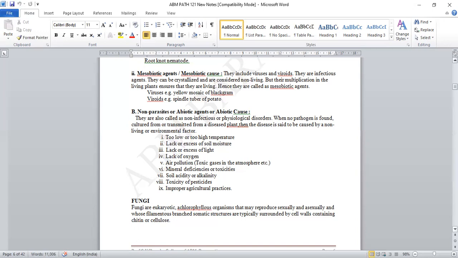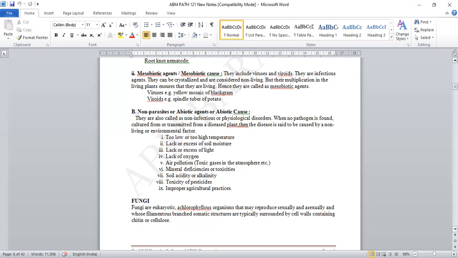If you see in agronomy, you have a package of practices for each crop. So improper agricultural practices may lead to underdevelopment of the plant or physiological disorder in the plant. Maybe it causes adverse effects on the development of the plant. So all these factors come under non-parasitic or abiotic agents, which cause adverse effects on the development of the plant, which come under abiotic diseases or abiotic causes of diseases.